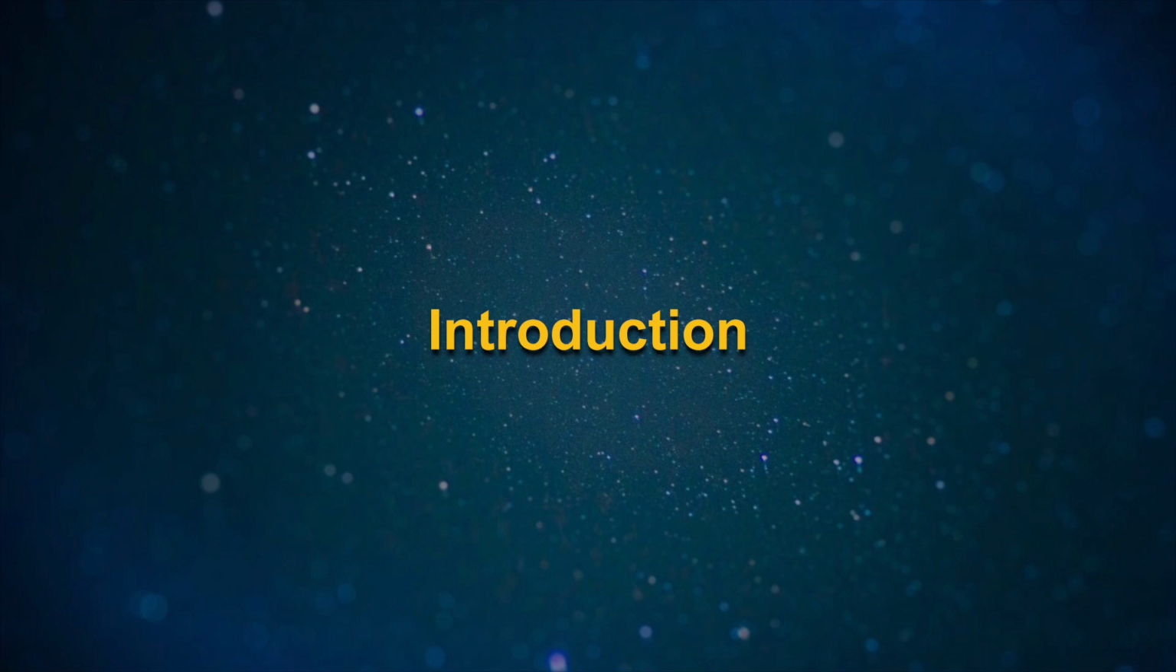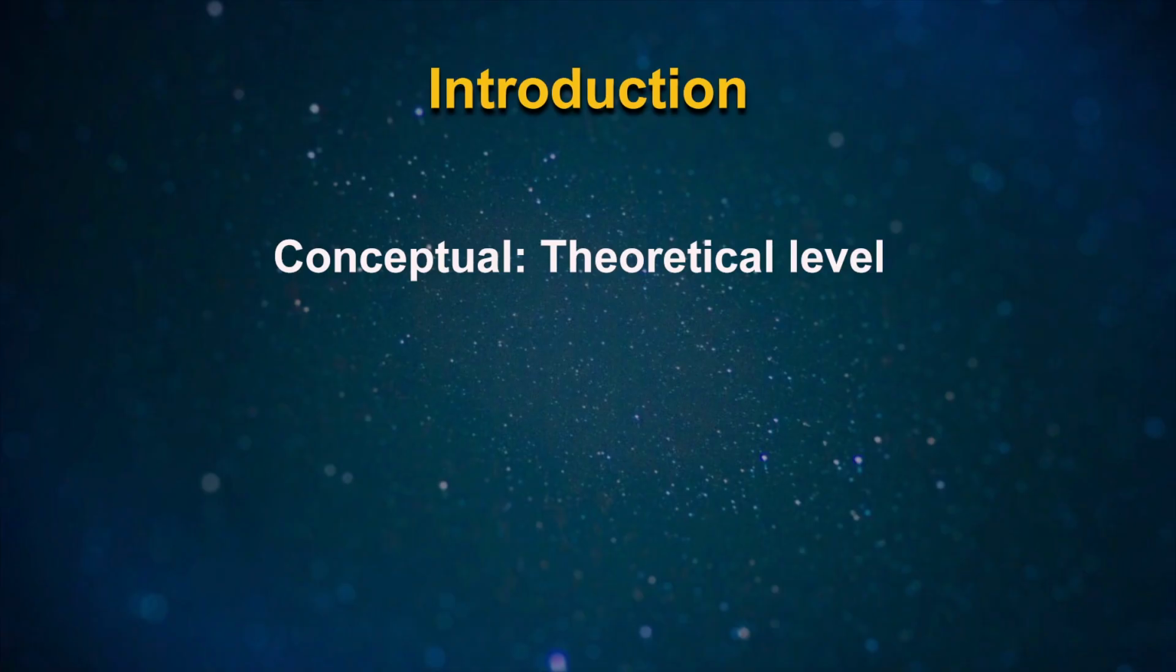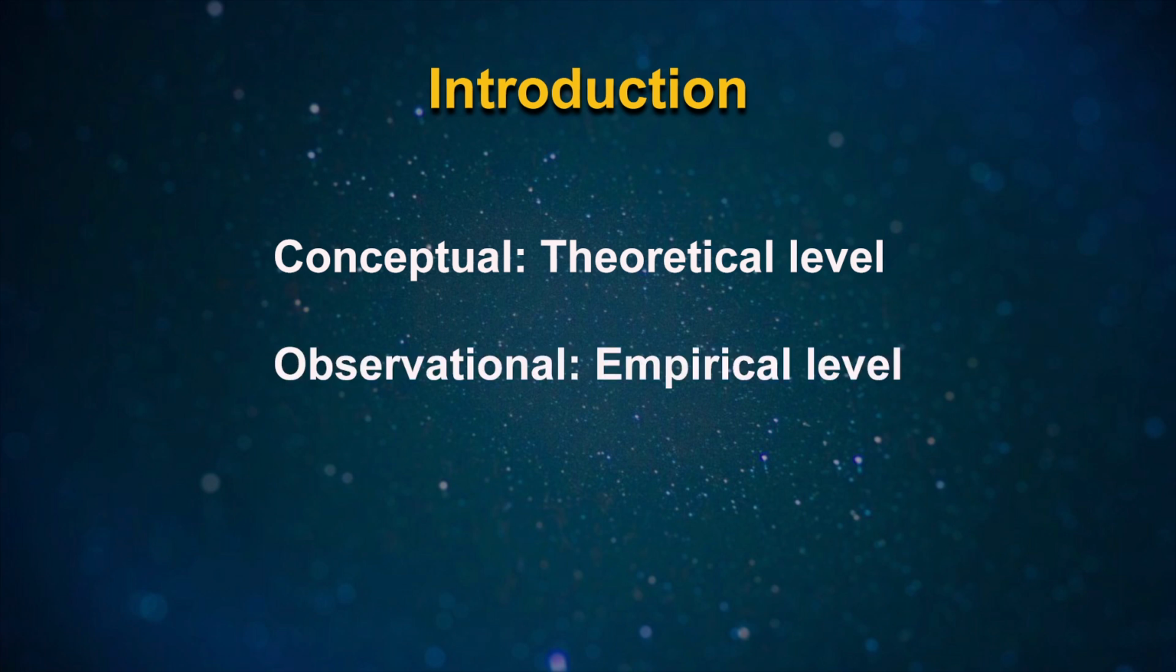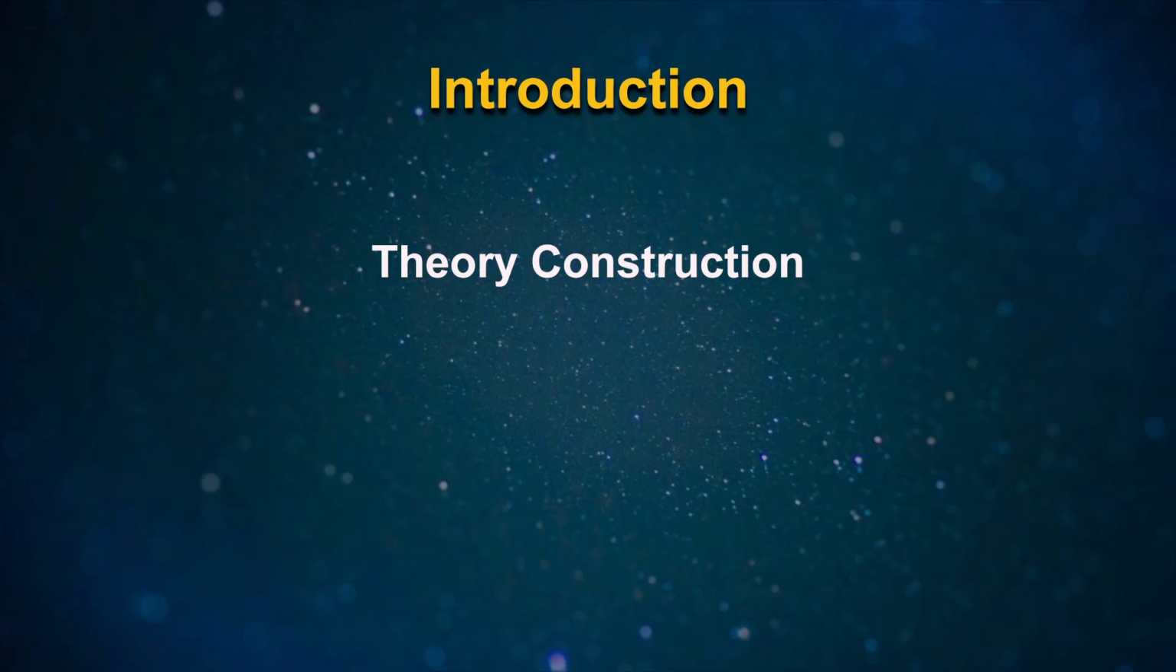Fellow viewers, in today's class, we would be trying to understand the basic elements of social research such as concept, construct and variables. Introduction. Social researchers conduct research on two distinct but interrelated levels: conceptual, that is theoretical level, and observational, that is empirical level. More precisely, social research involves a constant interplay of two processes, theory construction and theory testing.